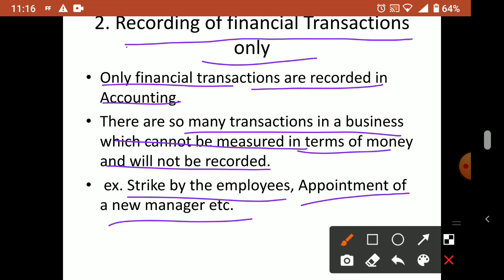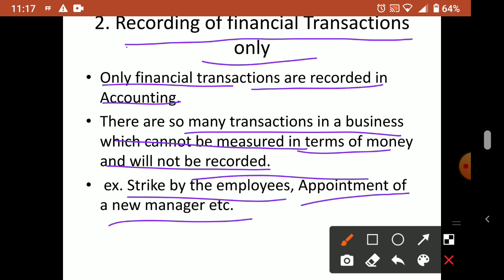Otherwise we can say, if you have deposited 50,000 in the bank, we can write cash at bank 50,000. Then we purchased 2,000 meters of land for rupees 5 lakh. What do we write, 2,000 meters or 5 lakhs? Of course we write the value of land only, rupees 5 lakh. 2,000 meters we will not record.